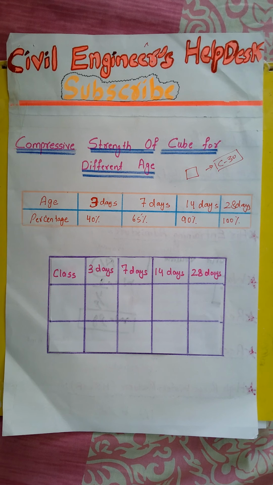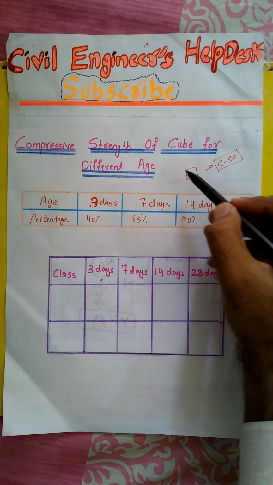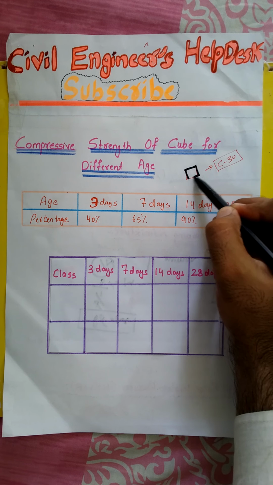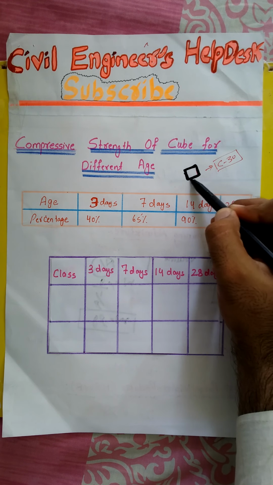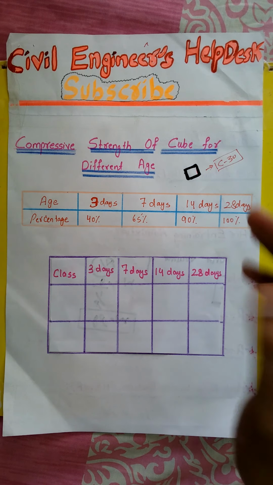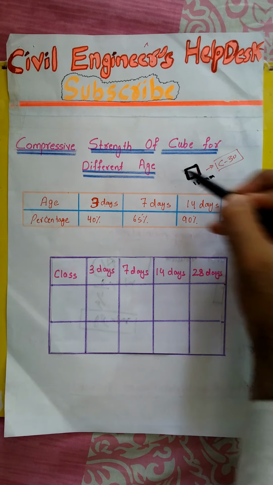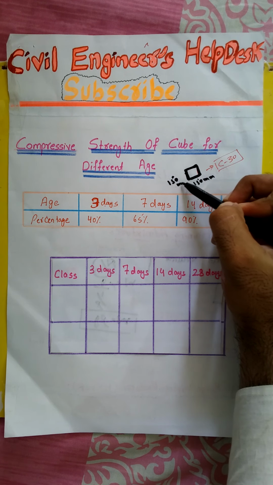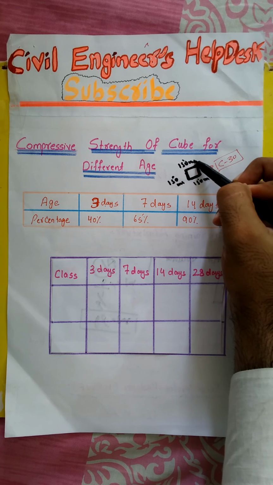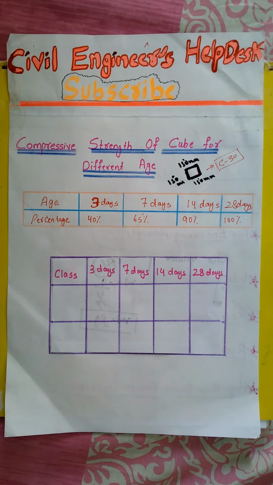Whenever we are pouring any structure, for example a slab, and for the slab you are pouring C30, then we have to test whether the concrete is C30 or not. For that purpose we pour cubes at site. At the same time as we pour the slab, we pour 6 cubes of standard size. These cubes are normally 150 mm on each side. Normally it is standard that each dimension of this cube will be 150 mm.